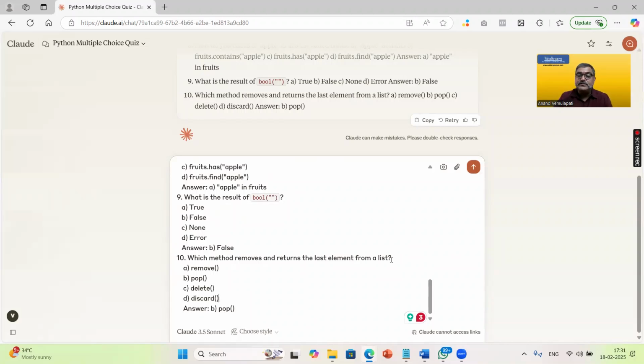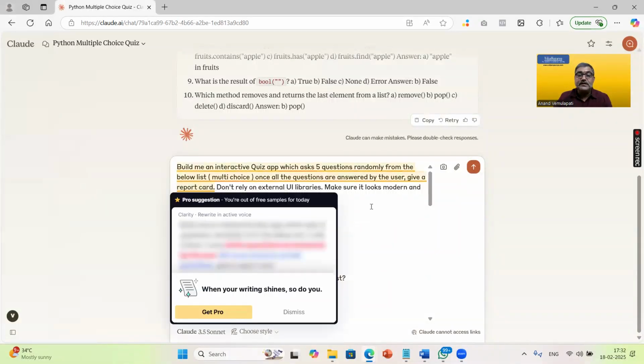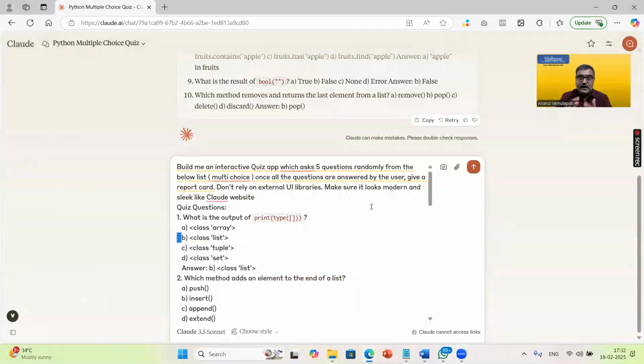So all we have is a question, a list of options, and then the correct answer. And I'm just asking the tool to build an interactive quiz app for me, which will do certain things: randomly pick 5 questions and prompt the user. Once the answers are given by the user, show the report card. That means it has to show the results along with the correct or wrong answers, right? So how much time did it take for us?